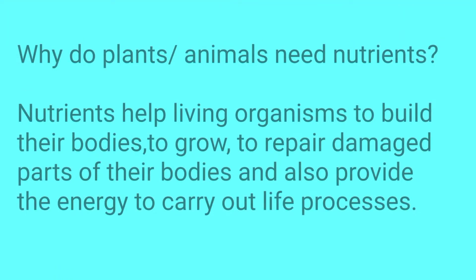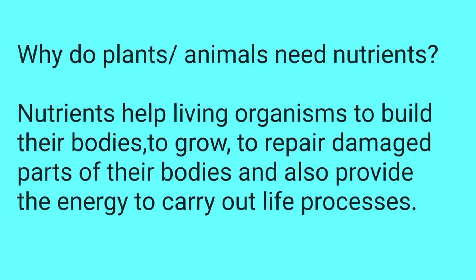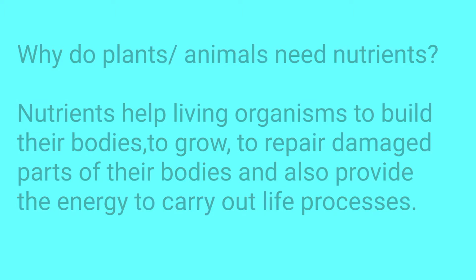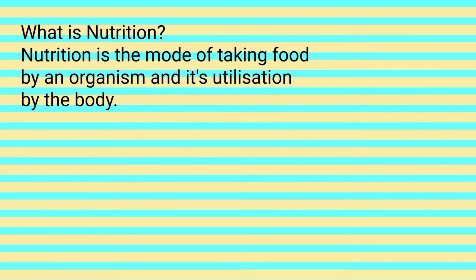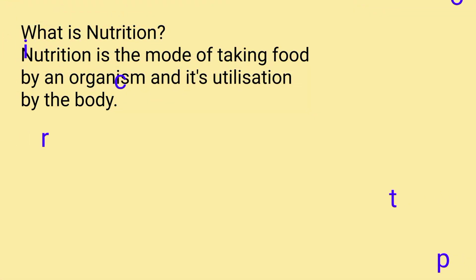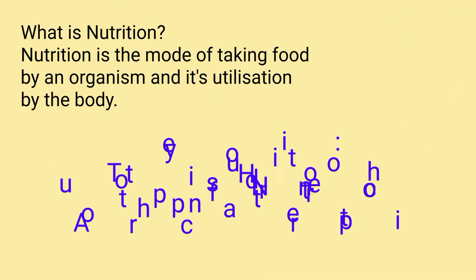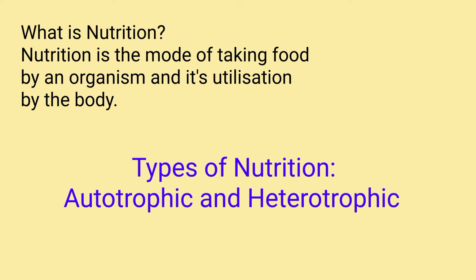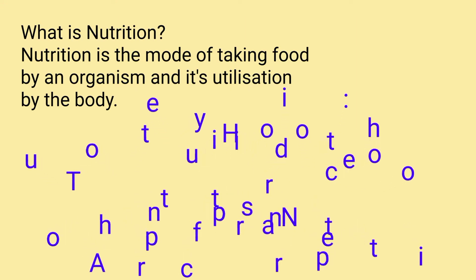Now the question is, why do plants and animals need nutrients? Nutrients are required for their growth, to build their body, to repair their damaged parts, and also to get energy. Now the question is, what is nutrition? Nutrition is the mode of taking food by an organism and its utilization by the body.